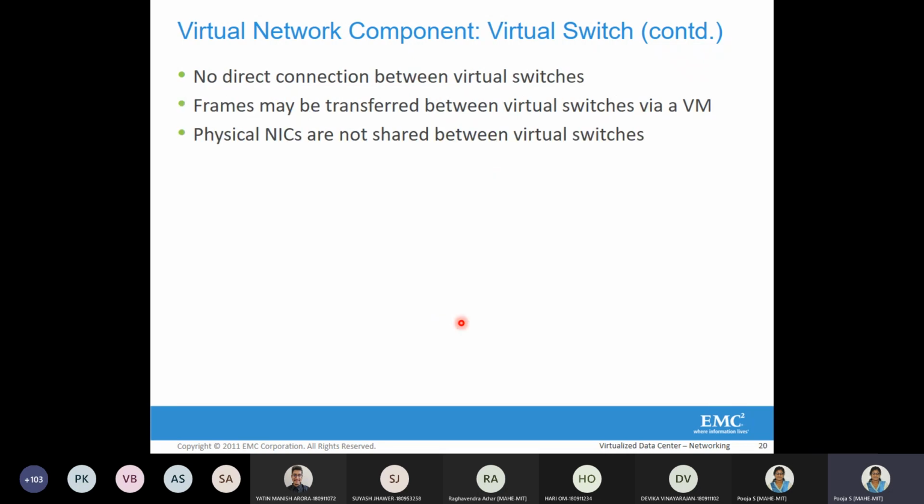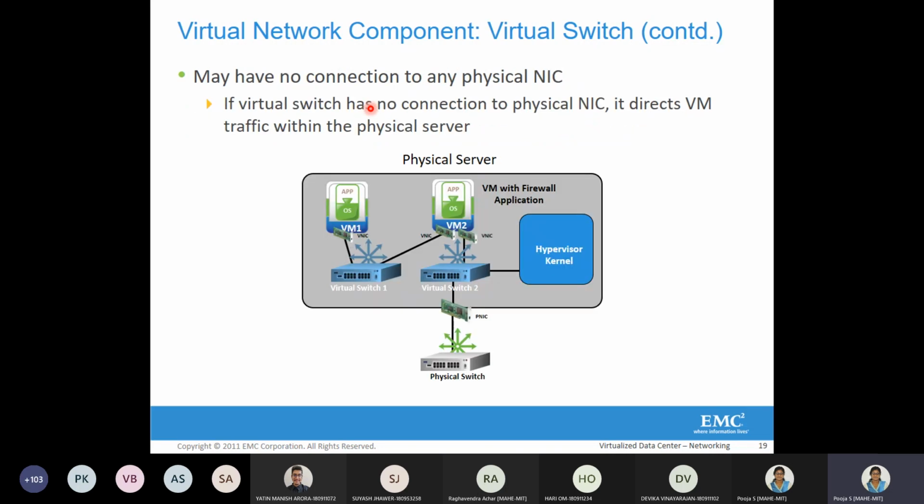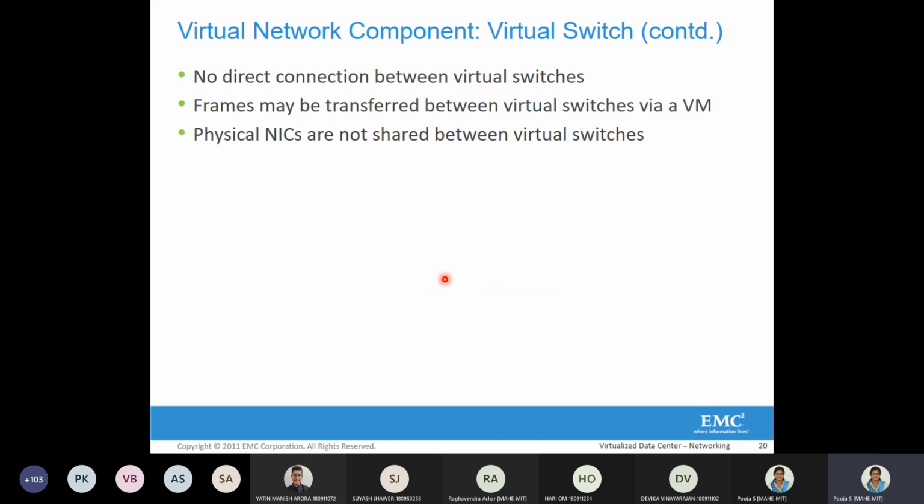The other example scenario is that no direct connection is required between virtual switches, meaning virtual switches need not be connected directly. Here we can see that to this virtual switch, two VMs are connected, and to this virtual switch, only one VM is connected. So this VM is common in between, and direct connection is not there between these virtual switches. Also, whatever communication has to happen has to be encapsulated in Ethernet frames.